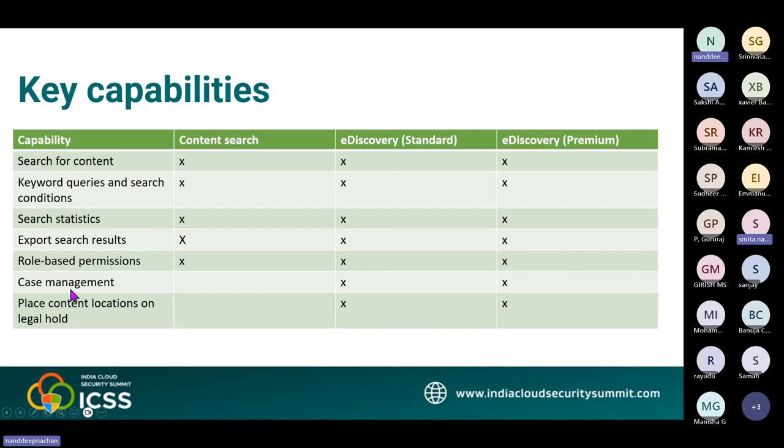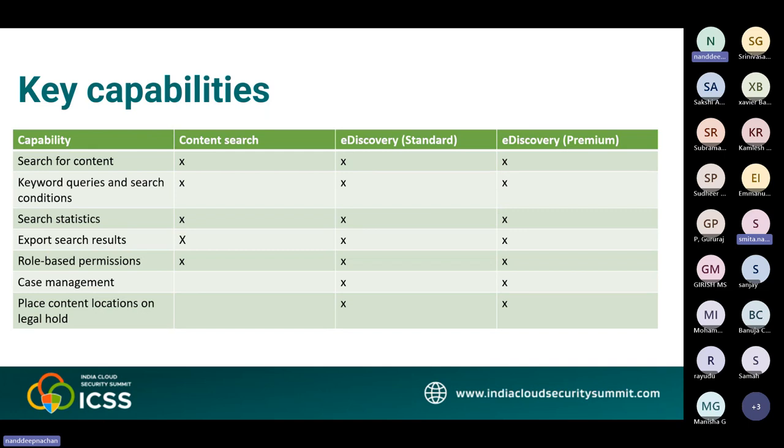E-discovery cases in e-discovery standard and e-discovery Premium let you associate specific searches and exports with a specific investigation. You can also assign members to a case to control who can access the case and view the content of the case. eDiscovery Premium also supports new case creation integration with Microsoft Purview Insider Risk Management cases.